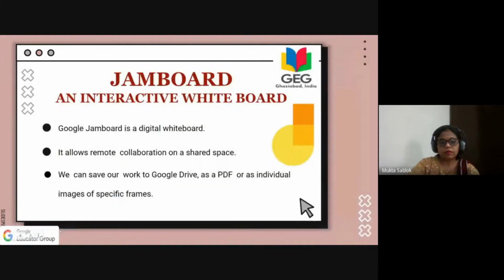Now, the very first thing is, what is a Jamboard? First of all, I would like to tell you why I have set this session in this Google Meet: we can have it interactive so that you can ask your queries and your problems while unmuting. So first we'll have the session, and in between I'll ask you to unmute if you have any problem, and you can very well discuss it with me.